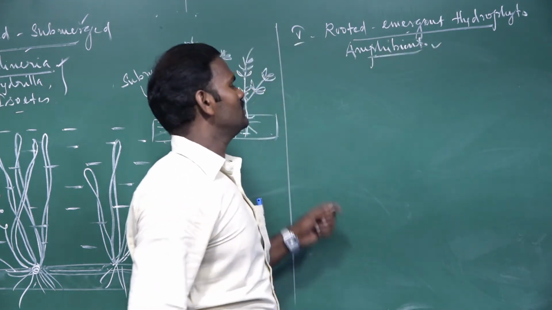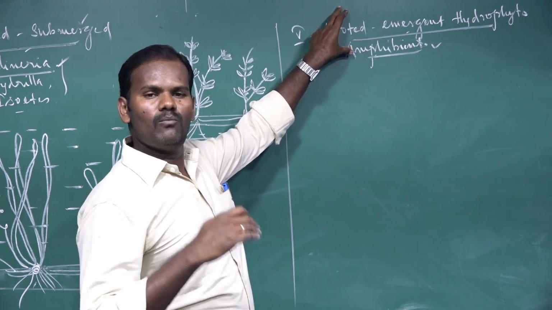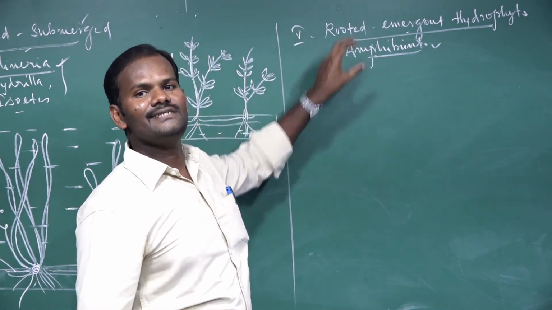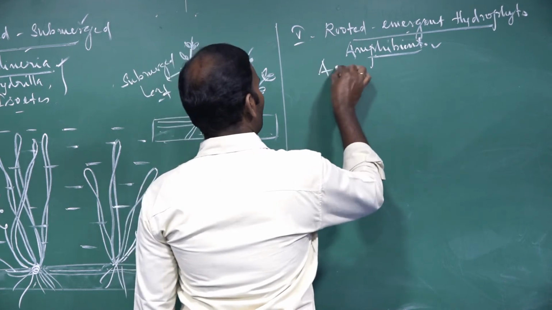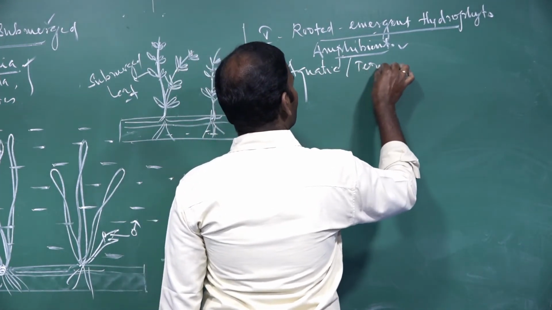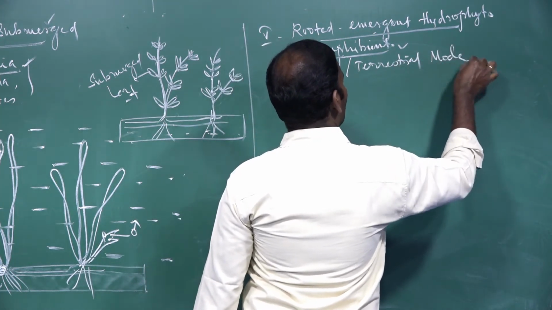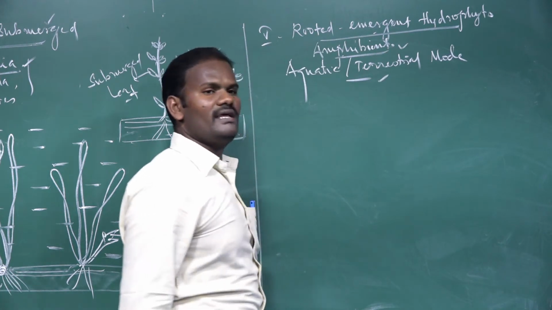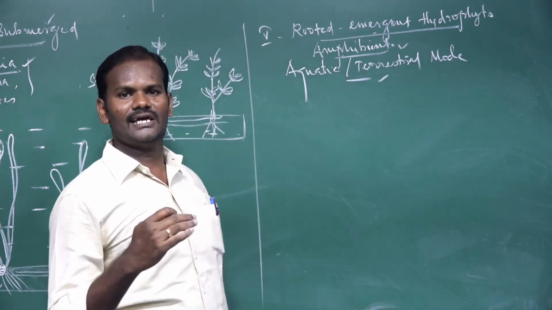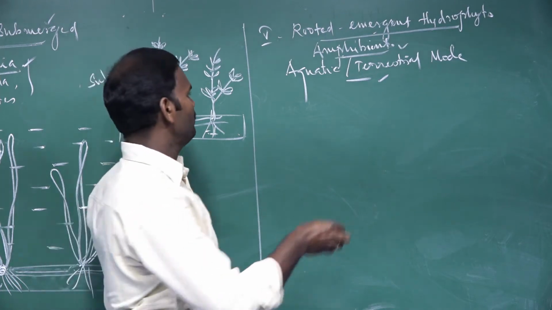Why do we call them amphibious hydrophytes? This type of plants are adapted to both aquatic and terrestrial modes of life. But these plants grow only in shallow regions. You know what is called shallow? Less deep water. That's called shallow water, shallow regions.